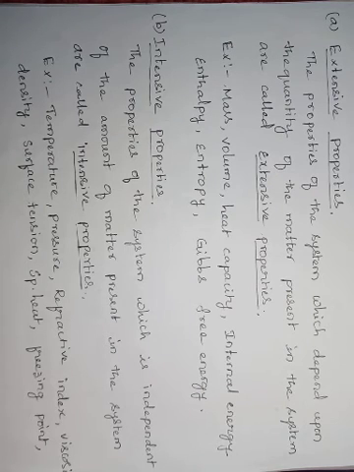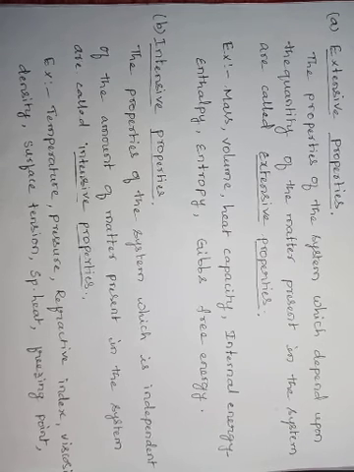I think you understood extensive properties and intensive properties. Let us learn a little in detail about them. An extensive property may become an intensive property by specifying a unit amount of a substance.